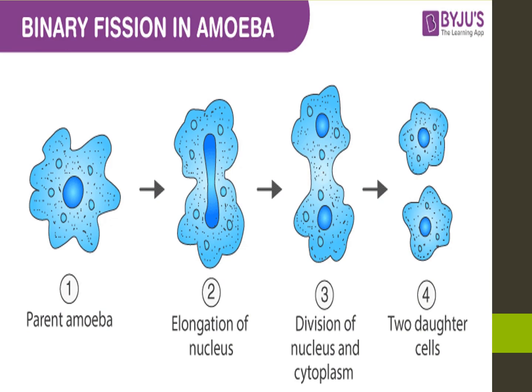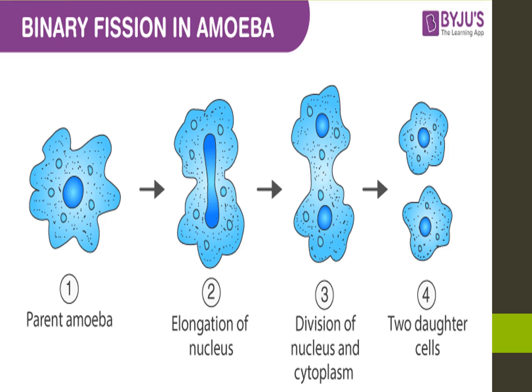Binary fission in amoeba. In this type, the parent cell divides into two daughter cells. One parent cell divides into two, that means the cell develops into a new adult organism. Example, amoeba. See the picture, the parent amoeba has one nucleus.